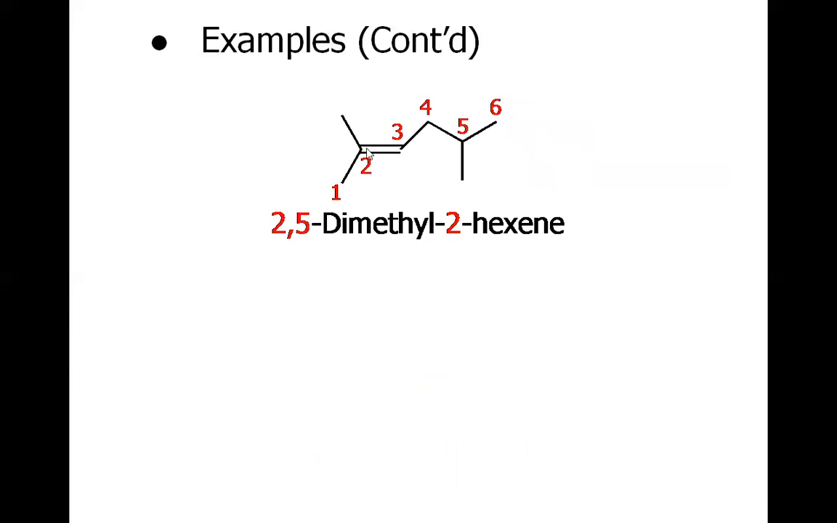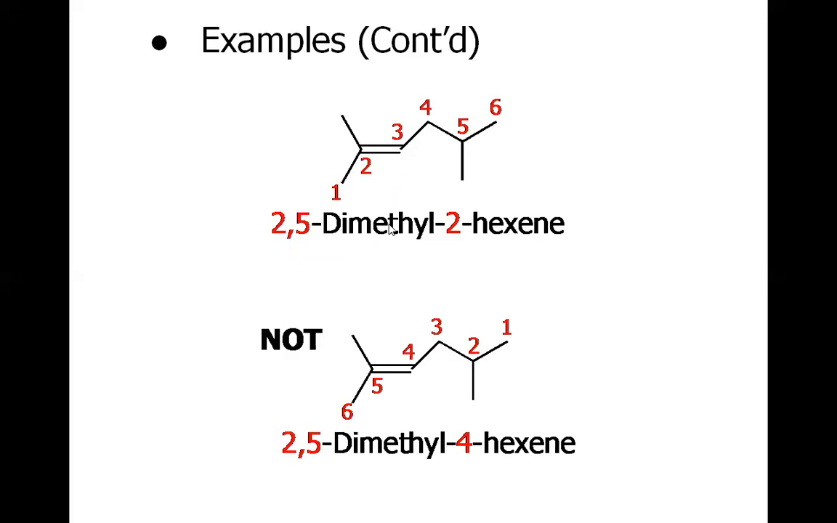In other examples, we will have to consider this carbon as 1, 2, 3, 4, 5, 6, because if you consider it from here, the double bond will not come at 2 position. So once you have decided where we should number from, the other task is to place the substituents. The substituents are at position number 2 and 5. So it's 2,5-dimethyl-2-hexene, because there are total 6 carbons. So 2,5-dimethyl-2-hexene. It's not numbered from the other side, as we discussed.